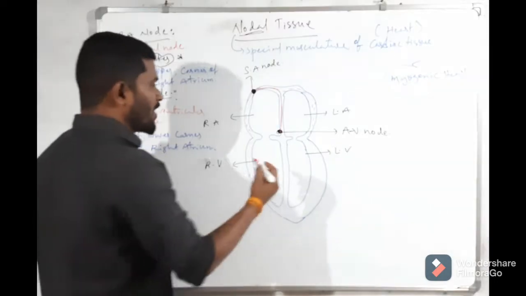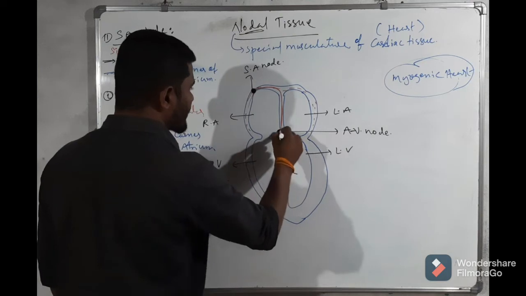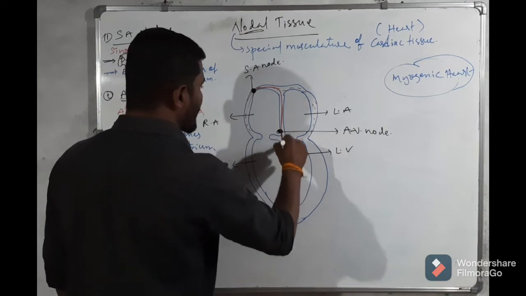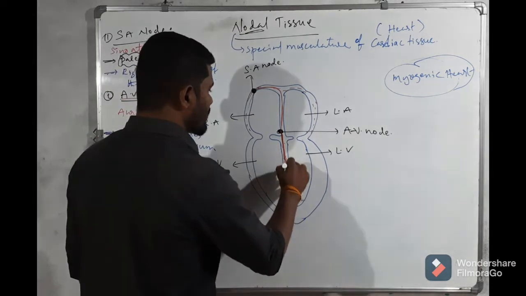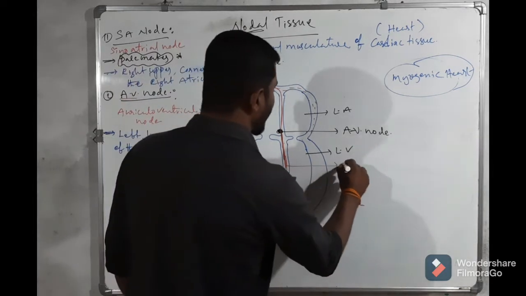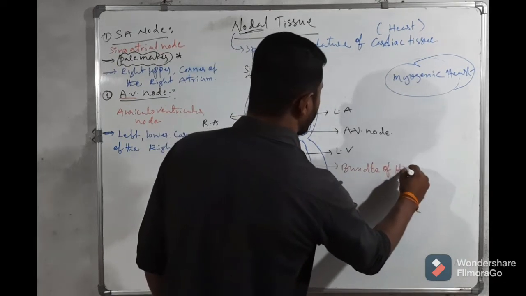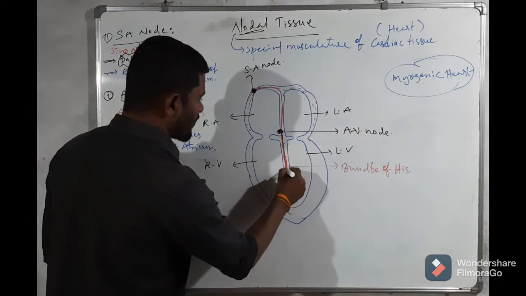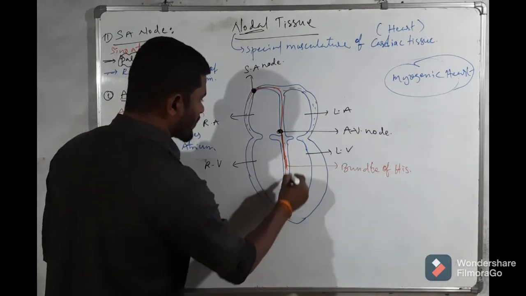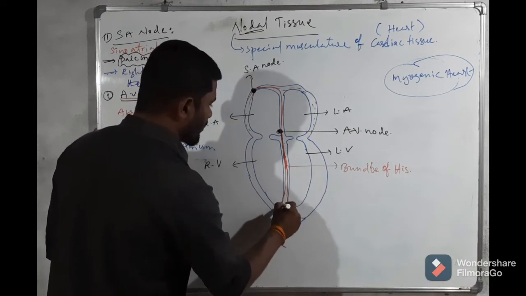From the AV node, special fibers arise. These fibers are called the bundle of His. The bundle of His divides into two branches, left and right.